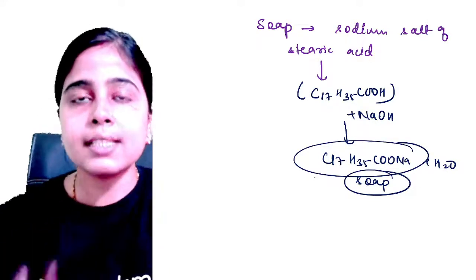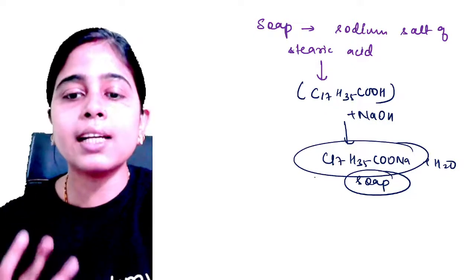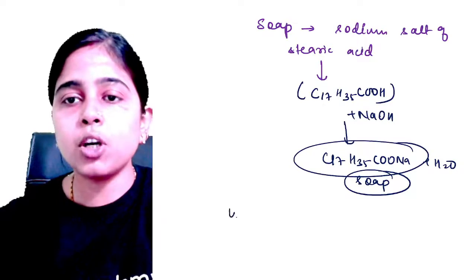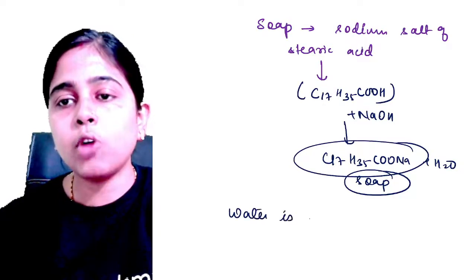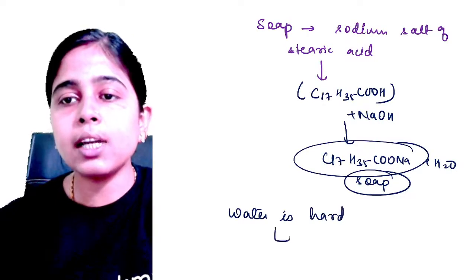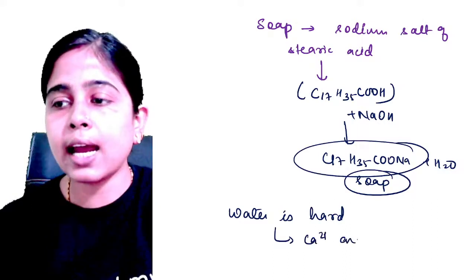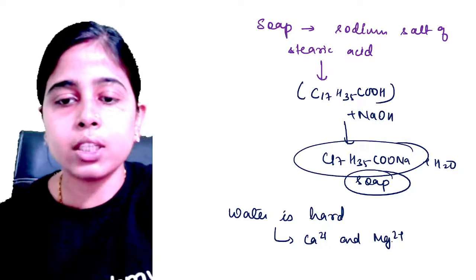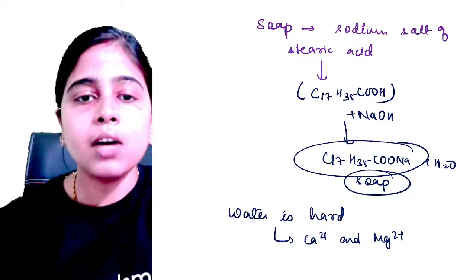So if water is hard, the water will contain your calcium and magnesium ions. Yes or no? So if your water is hard, what will it contain? It will contain your calcium ions and your magnesium ions. Okay, so it will contain water, calcium and magnesium ions. Now the calcium and magnesium ions that are present inside the water will combine with the negative ions of the soap to form a kind of precipitate.